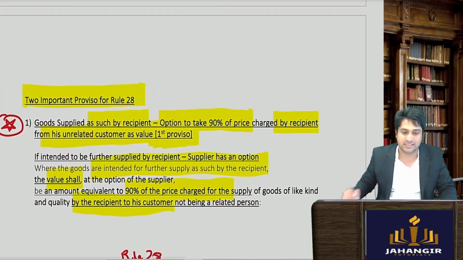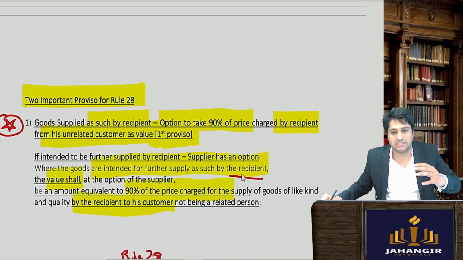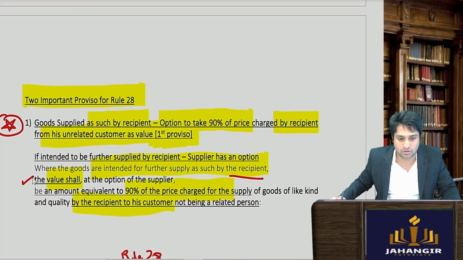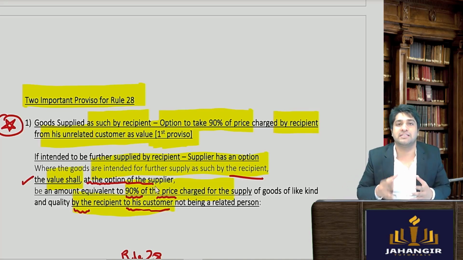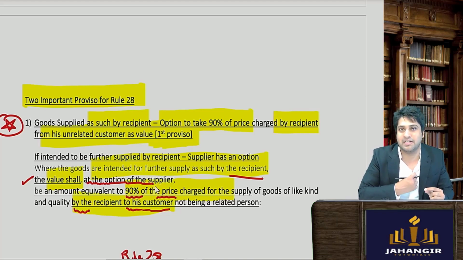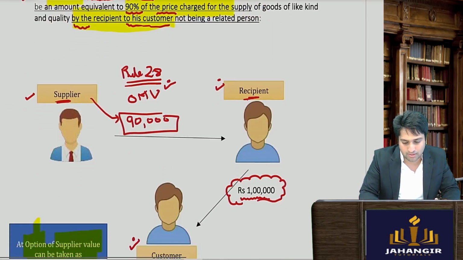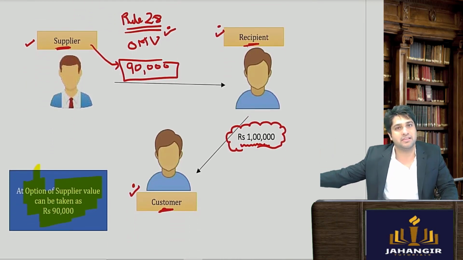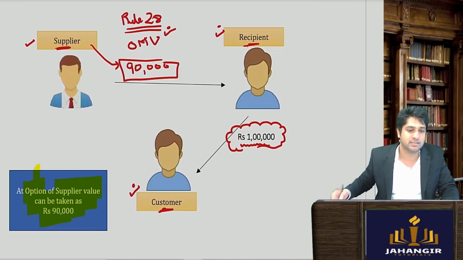So what does this say? Now let's read it again. Where the goods are intended for further supply by the recipient, the recipient further sell कर रहा है, the value shall at the option of the supplier be equivalent to 90% of the price charged by the recipient to his customers. So the value is 90% of the price charged by the recipient to his customers. Super simple rule, nothing difficult at all. Recipient देखेंगे कितने में बेच रहा है, उसका 90% ले लेने का, वो हमारा supplier will say कि ये उसके point of view से value of supply है.